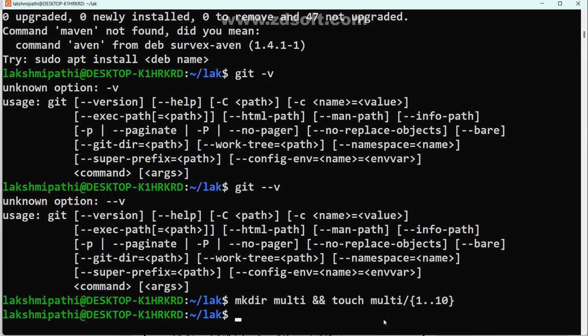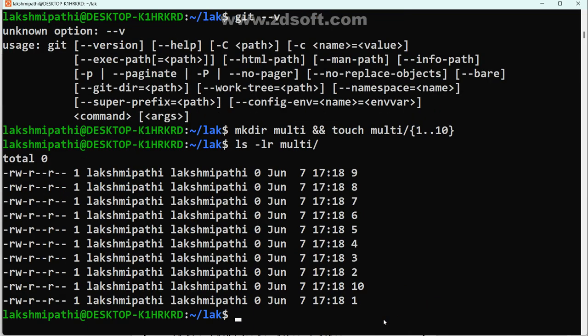How can I check it? First cd, or ls -l. Now tell me, ls -l, or I may go into multi. Multi. Now check it. Created or not? Numbers 1 to some. Suppose I may go in this way. Now what am I trying to do? Same thing, multi.